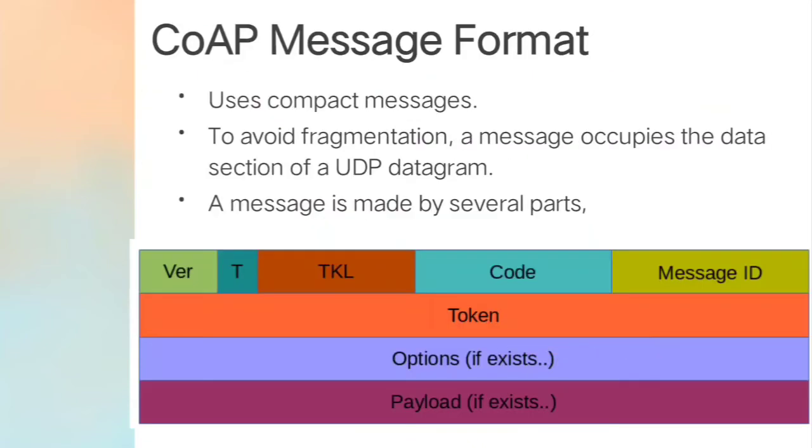See, this is the QAP message format. It uses compact messages to avoid fragmentation. A message occupies the data section of a user datagram protocol datagram. A message is made of the following parts. VER represents version. It is a 2-bit unsigned integer indicating the version.